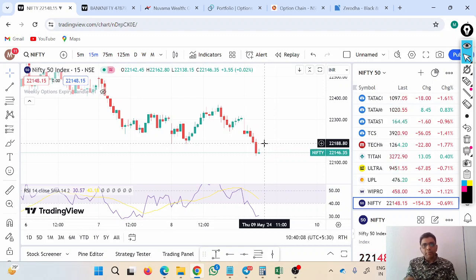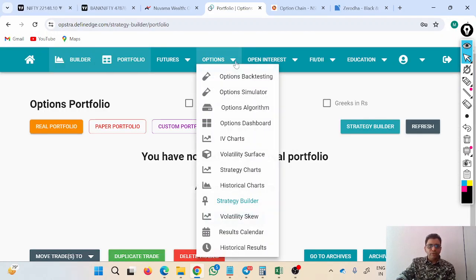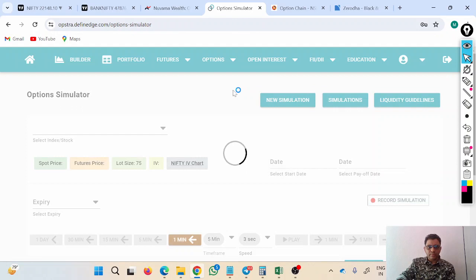So if buying is happening on both the put side and call side, especially the put side, that means demand is increasing in the market before the event. So automatically the option premiums will shoot up, and automatically IV will shoot up. So most of the time during events, option premiums shoot like anything. I will show you that with a practical example. So I will come here. This is the software, and I will show one example over here.